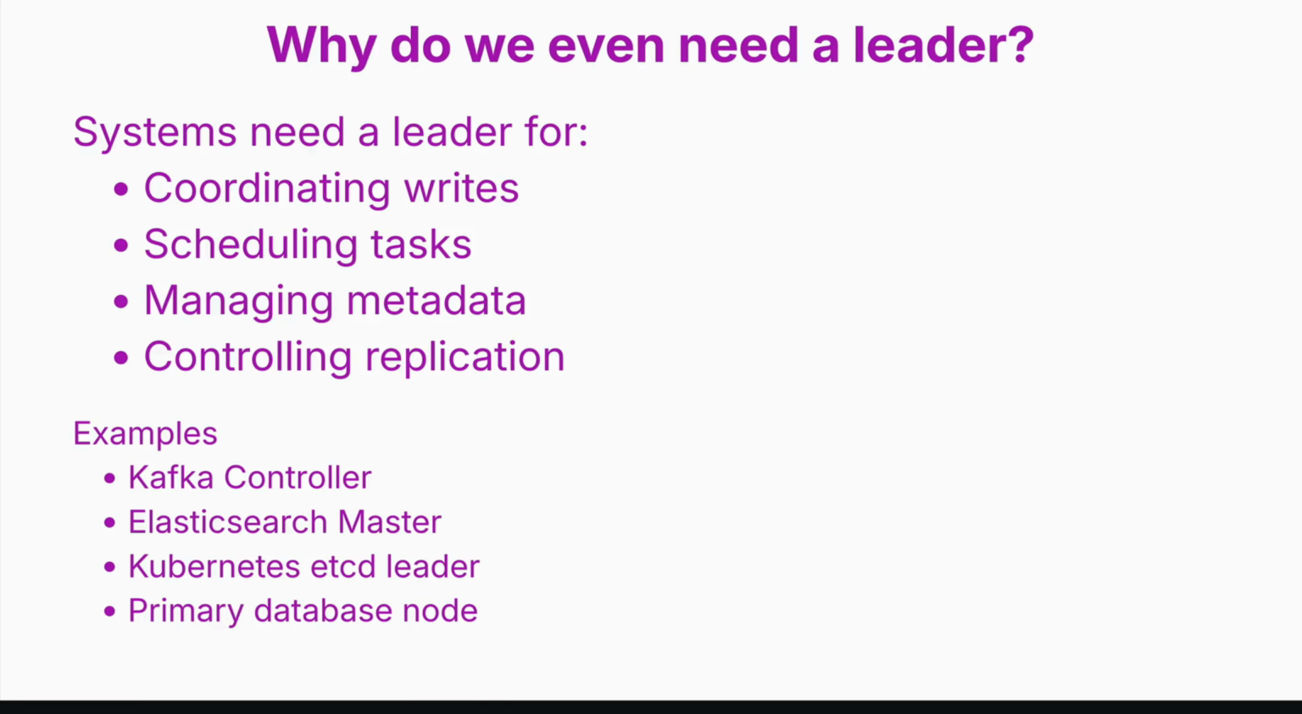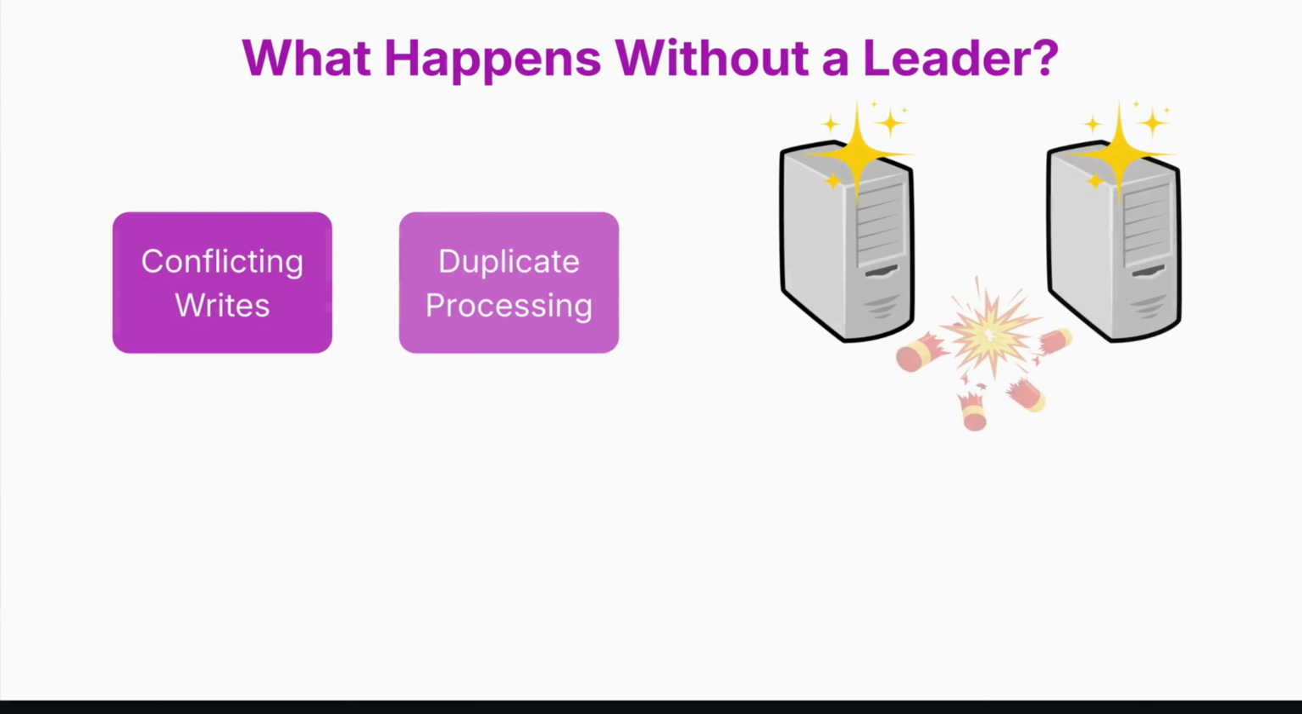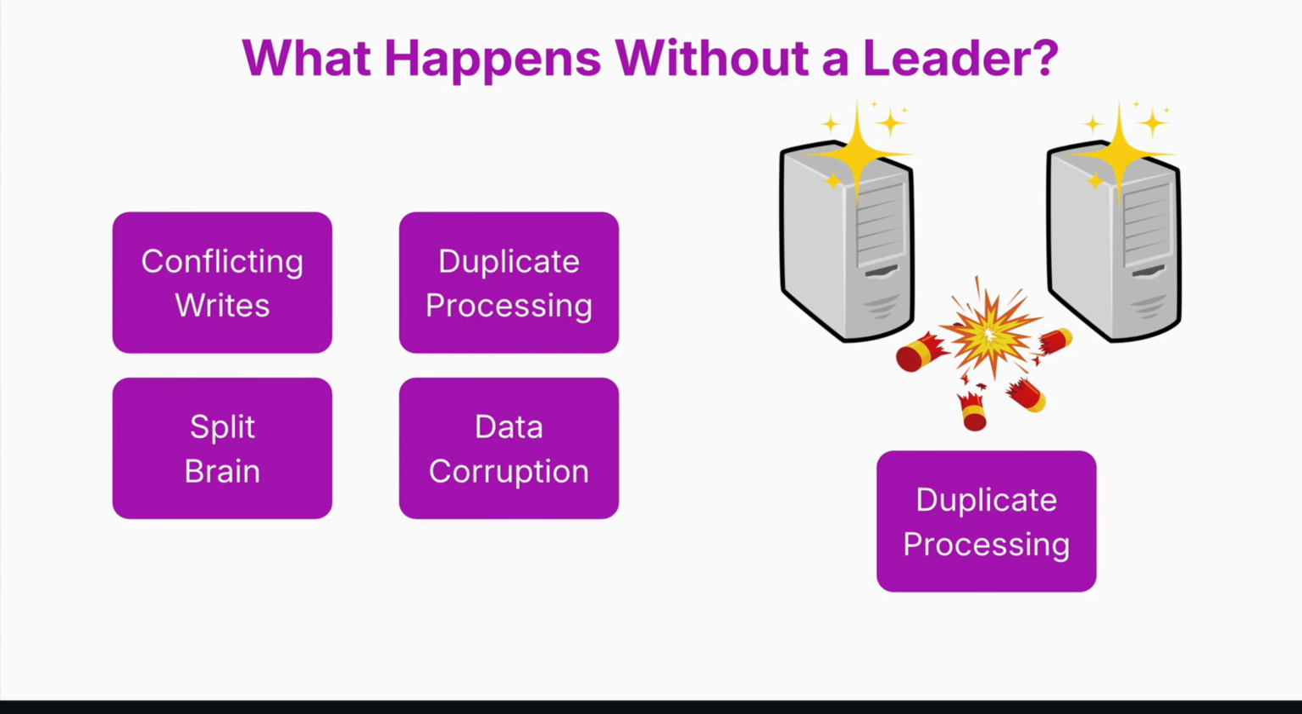Now, what happens without a leader? Let's say 2 nodes both believe they are the leader. Now, both accept writes, schedule the same job, and update the metadata. This results in duplicate processing, complete chaos with conflicting writes, as well as corrupted data. This situation is called split brain, and preventing split brain is one of the core goals of leader election.